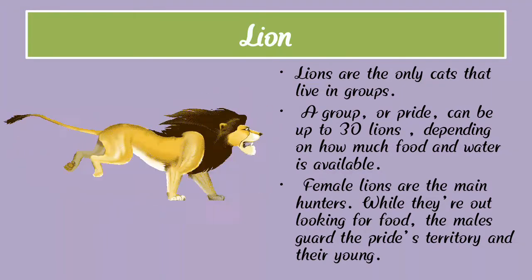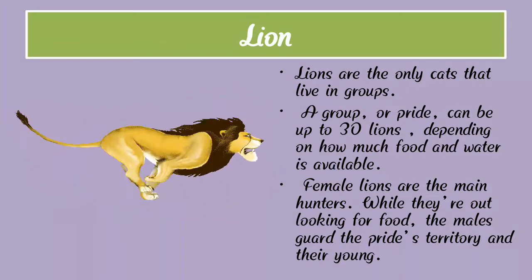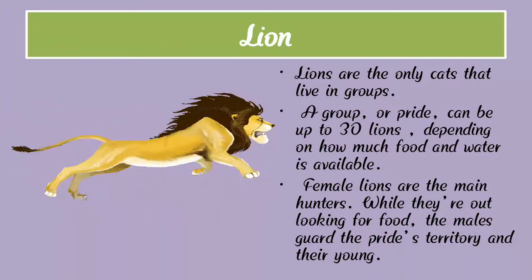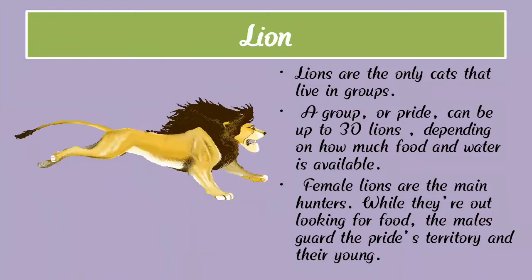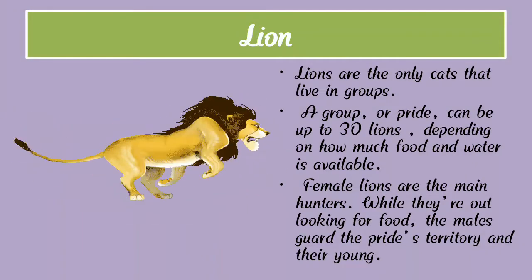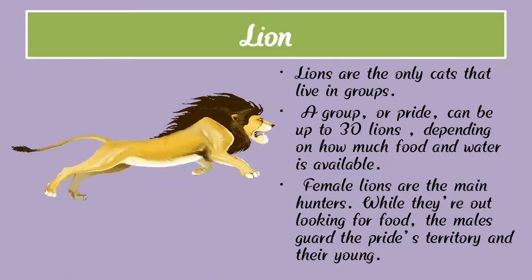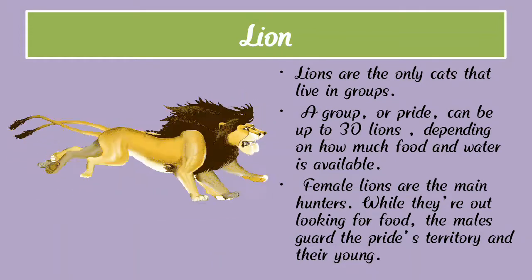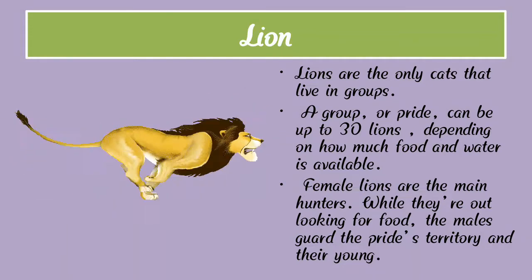A group, or a pride, can be up to 30 lions, depending on how much food and water is available.